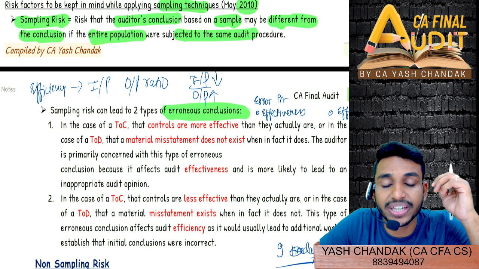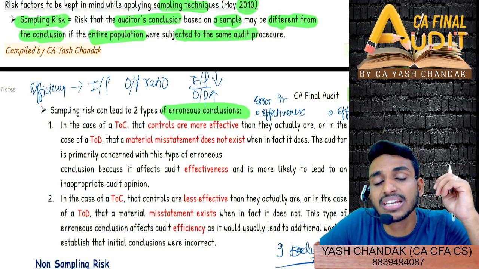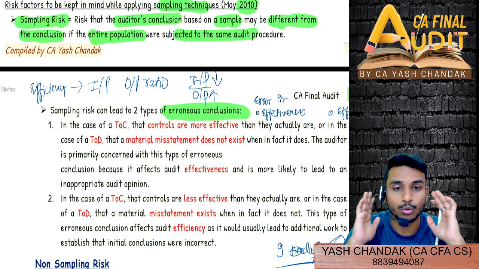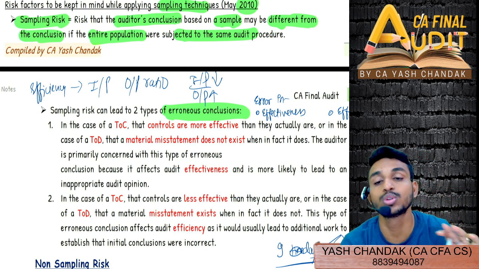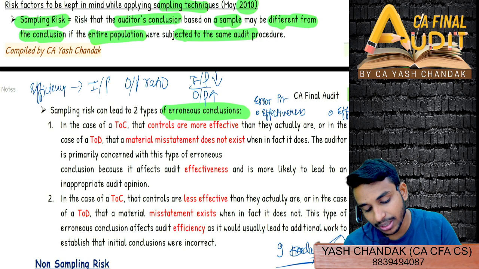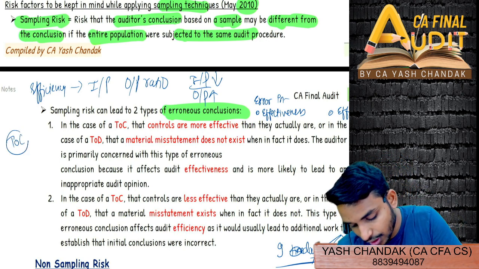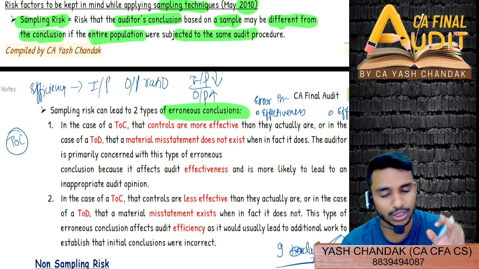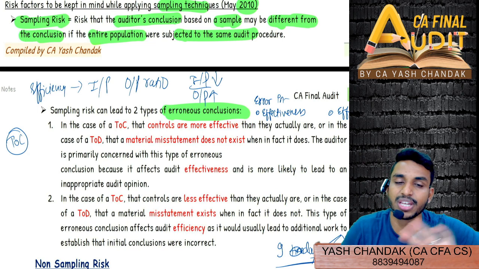Similarly, effectiveness generally relates to whether you are able to achieve 100% of the item, or you were able to give your opinion accordingly based on what you thought. So now let me tell you the difference. Suppose you thought that test of controls had been performed and that the controls are effective, that yes, fine, the controls are very much effective.